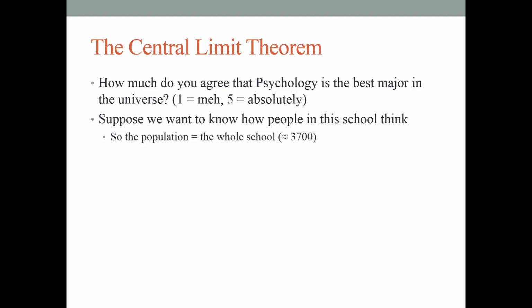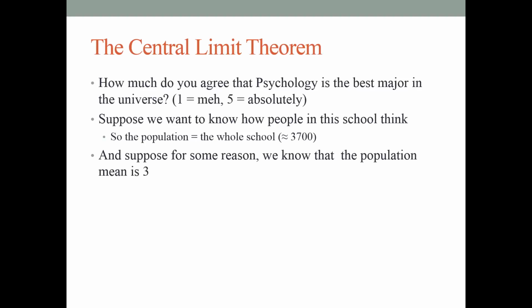The population is about 3,700, give or take. Suppose for some reason we already know that the population mean is 3. In other words, the whole school, on average, answers this question with the number 3. Usually we don't know. We have no idea what the true population mean is, but let's assume we know.